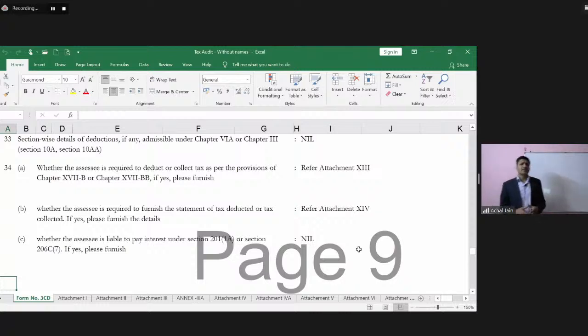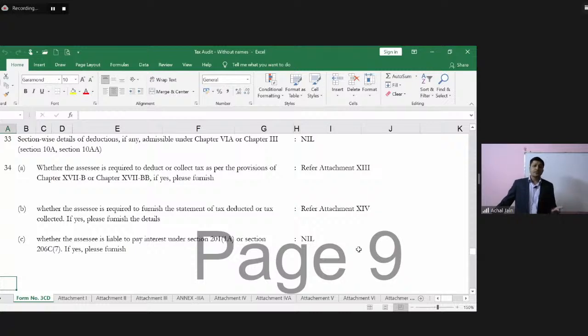Let's suppose if there is any deduction which an assessee has claimed, let's say in respect of certain investments. Now, what will the auditor verify? Auditor will verify those investment documents to check whether they will fall under this particular section or not. Because some of the deductions assessee might have been claiming or maybe planning to claim, but that may not be really eligible to be covered over here.